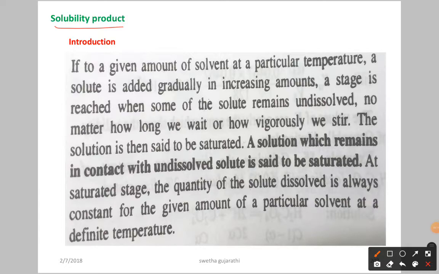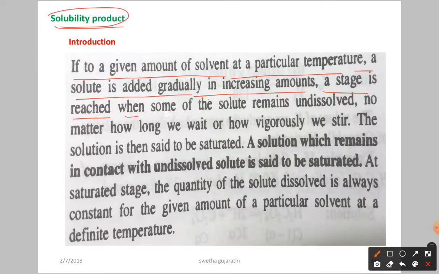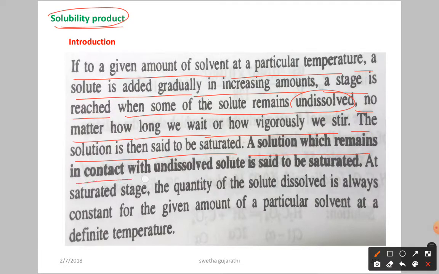Before going to the definition of the solubility product, let us have some introduction. If to a given amount of solvent at a particular temperature, a solute is added gradually in increasing amounts, a stage is reached when some of the solute remains undissolved, no matter how long we wait or how vigorously we stir. The solution is then said to be saturated. A solution in contact with the undissolved solute is said to be saturated.